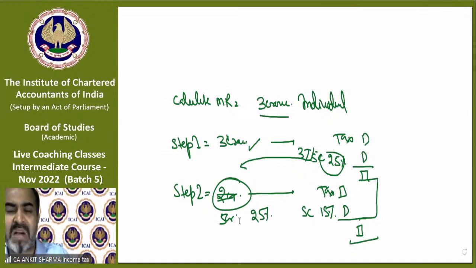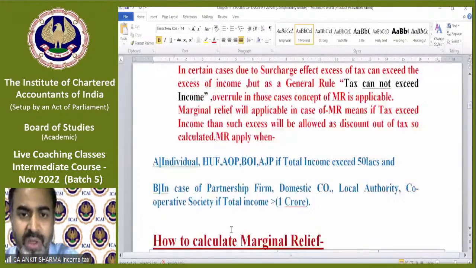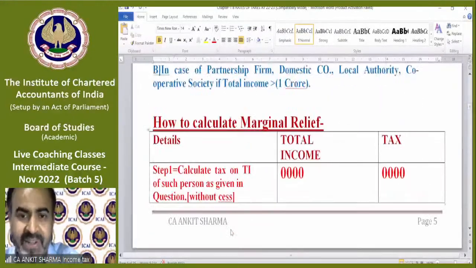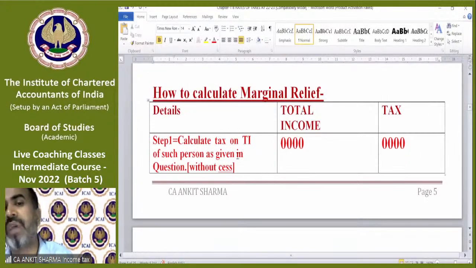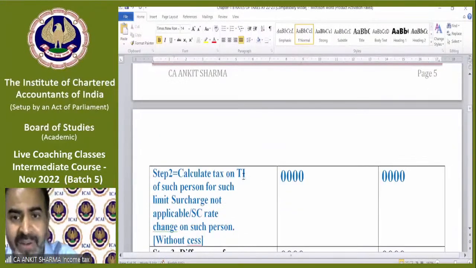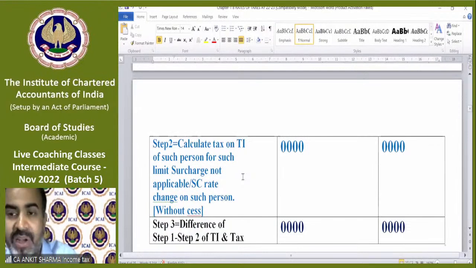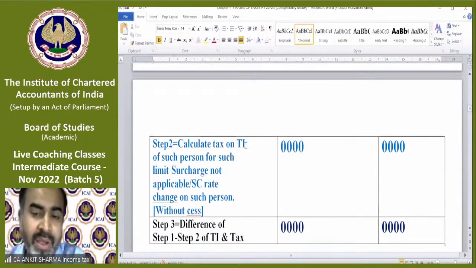Here is the provision of marginal relief, all theoretical provisions. All cases have been written. There is the concept that I have just taught you. Calculate tax on total income of such person, total income and tax without cess. Everything has been written. Fine. This was step number 2, what I was trying to convey. Calculate tax on total income of such person for such limit, surcharge not applicable.